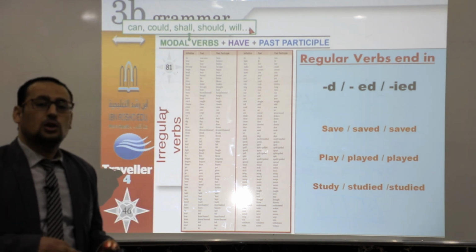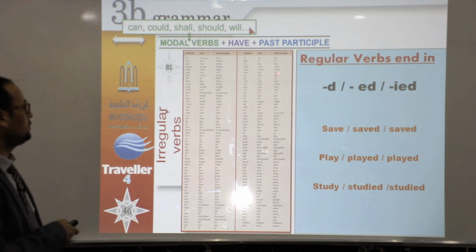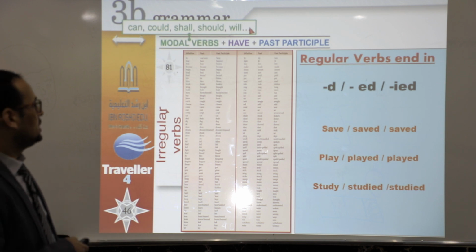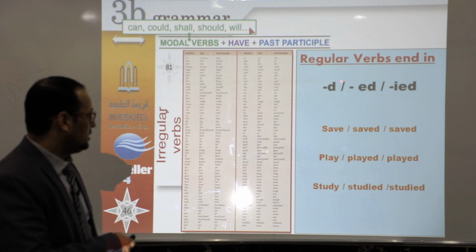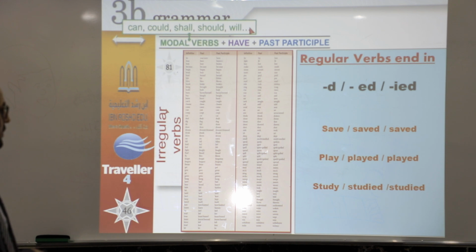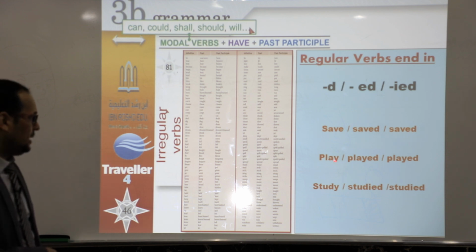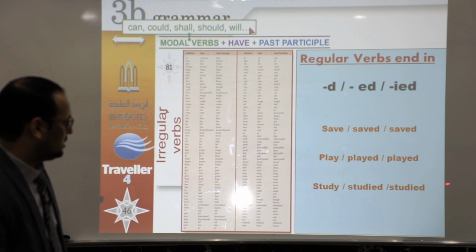So in English we have three forms of the verb. Past participle is the third form of the verb. The verbs in English are regular and irregular. If the verb is regular, verbs end in D or ED or IED. For example, if the verb ends in E, for example, save, saved, saved. Play, played, played. Study, studied, studied.